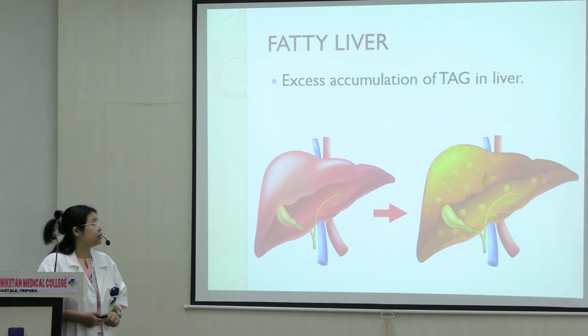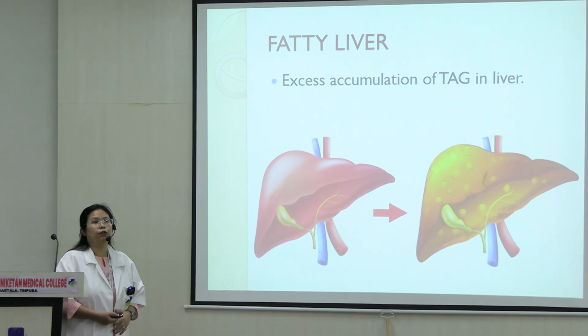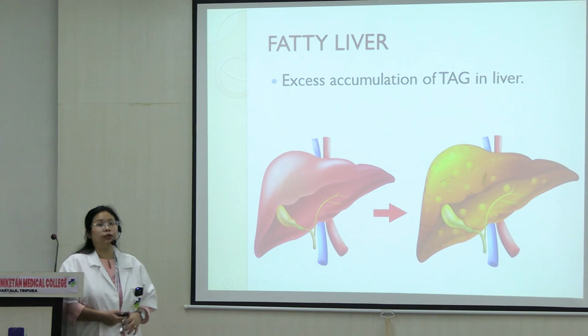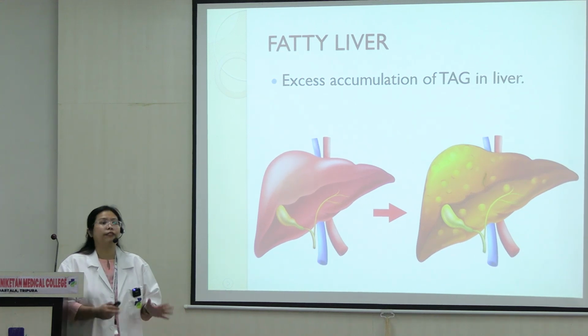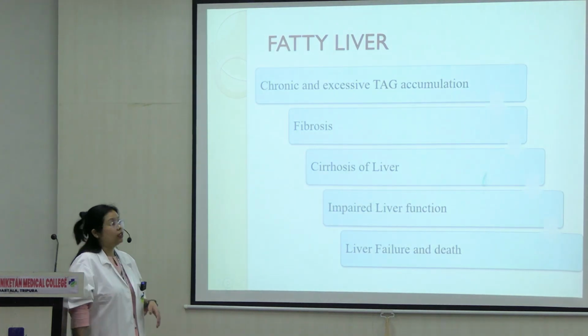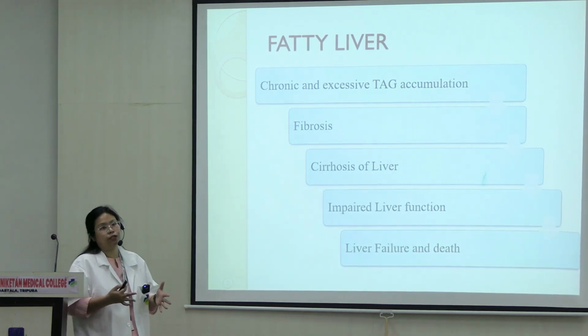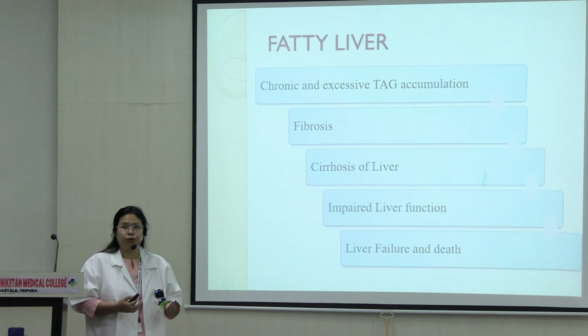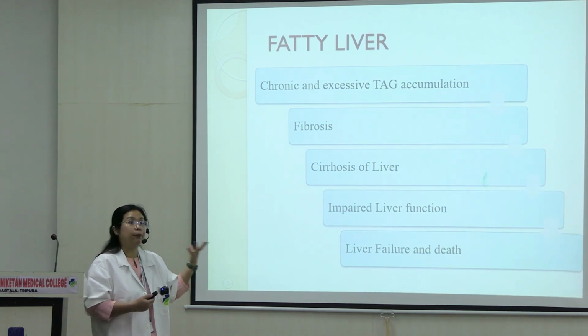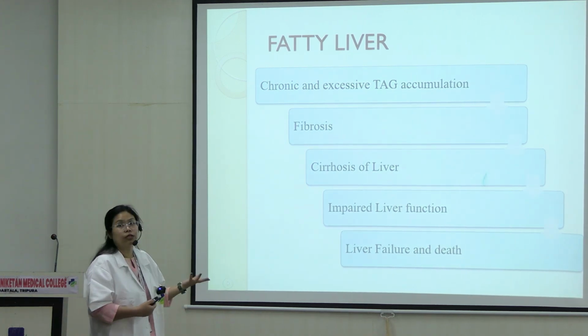What is fatty liver? It is excess accumulation of TAG in the liver. What is TAG? Triglycerides, or simply fats, right? So when these fats accumulate, over time it leads to fibrosis. There is scar tissue formation in the liver parenchyma, which becomes permanent and becomes cirrhosis.